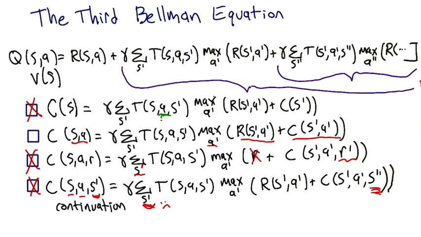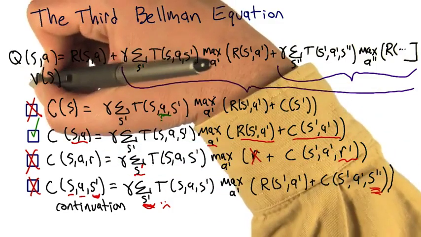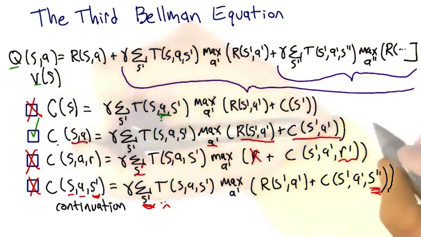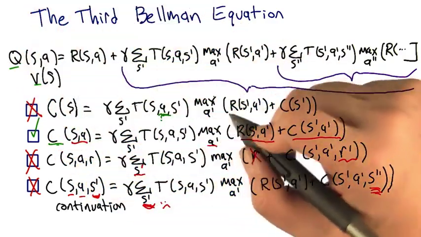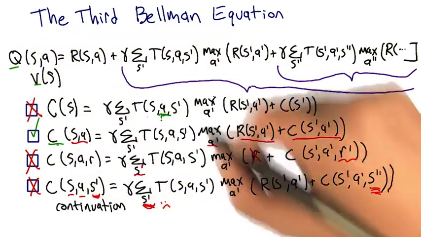So I think I've convinced myself that the other ones don't work. And in fact, the second one is the right answer. Excellent. All right, that's what I was going for. So we now have three Bellman equations, V, Q, and C. We're really going to focus mostly on Q from now on, but I thought it would be interesting just to see the relationship between these.